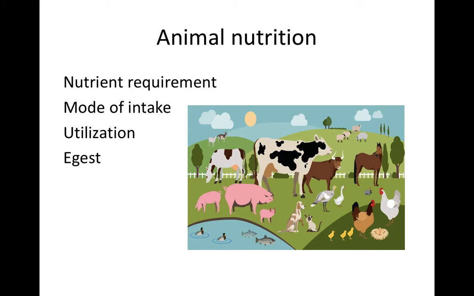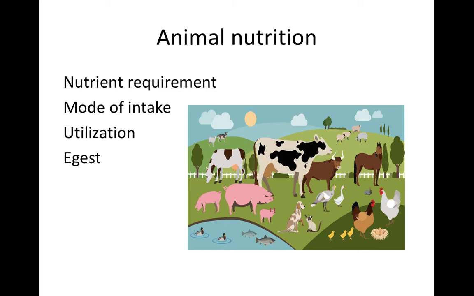As you know, the type of food eaten by a cow is very different from a lion. The type of food the lion eats is very different from a parrot. This is because of their nutrient requirement. The next is mode of intake, that is, how do animals consume their food? That is called mode of intake.